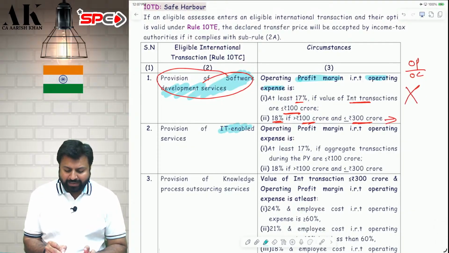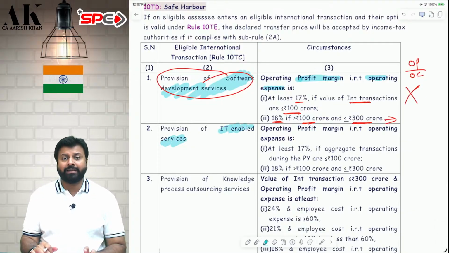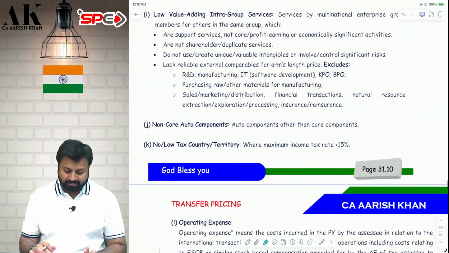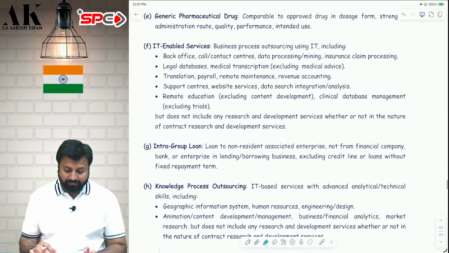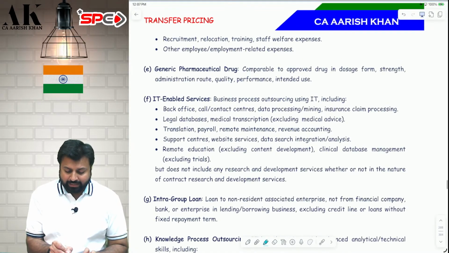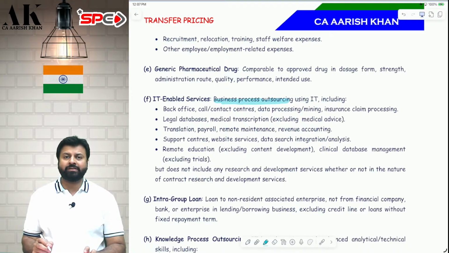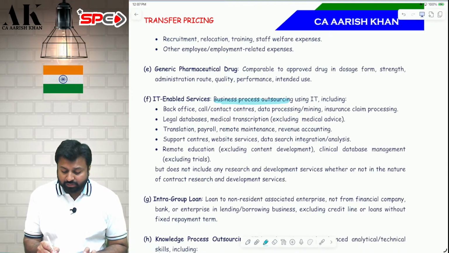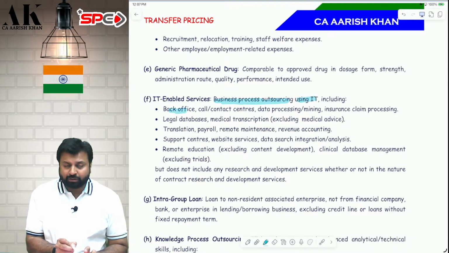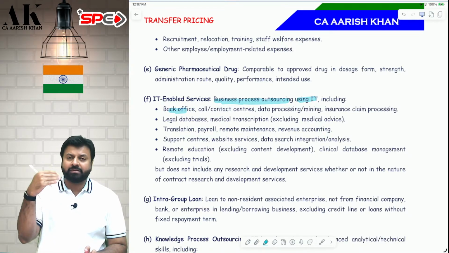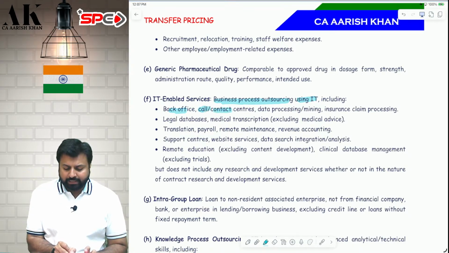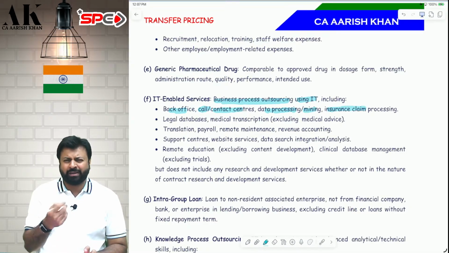Second one, provision of IT-enabled services. Sir, what do you mean by IT-enabled services? That is also defined. IT-enabled service is nothing but BPO service, call center service, service center service, etc. BPO services using IT, including back office. You are providing some back office services to some big company. Call center, contact center, data processing, mining, insurance claim processing, small things, not big.